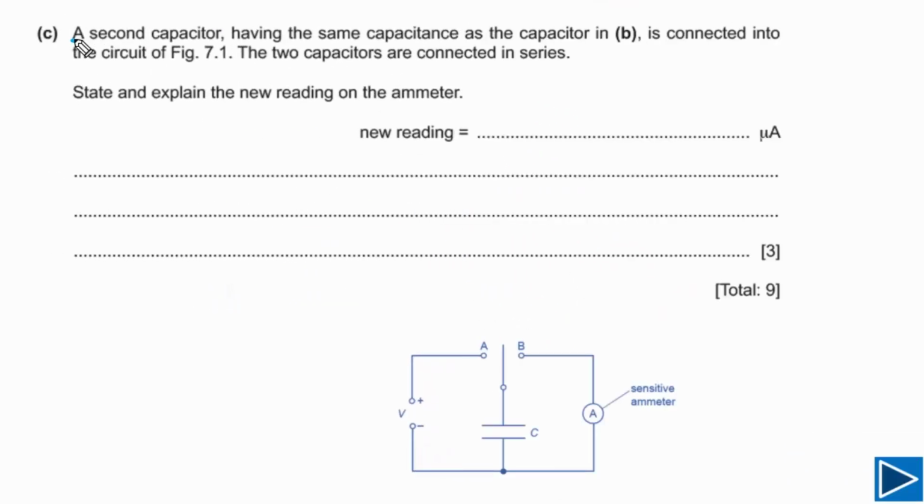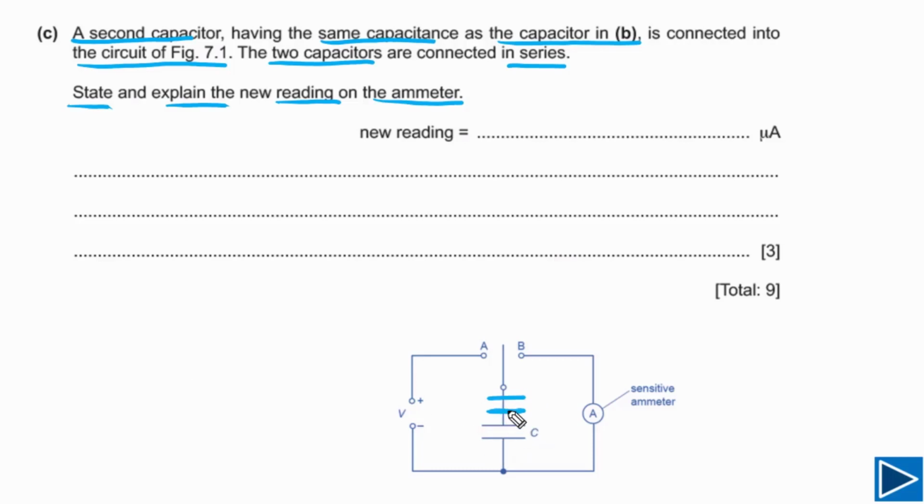For part C, it is given to us a second capacitor having the same capacitance as the capacitor in part B is connected into the circuit of figure 7.1. The 2 capacitors are connected in series. We need to state and explain the new reading on the ammeter. In order to answer this question, the first thing we need to understand is, when we connect another capacitor in series with the first one, what is the total capacitance of this circuit?